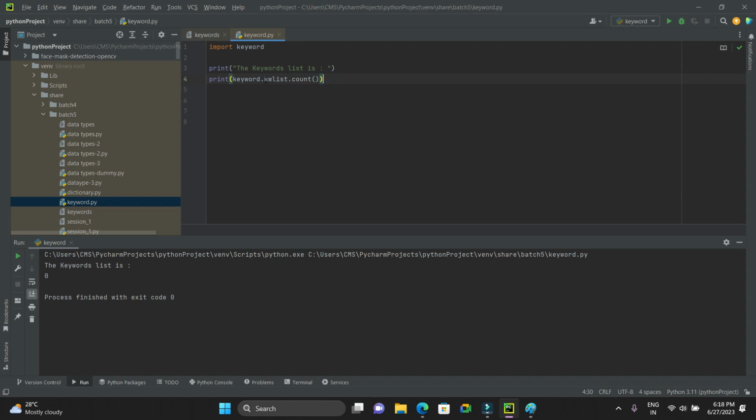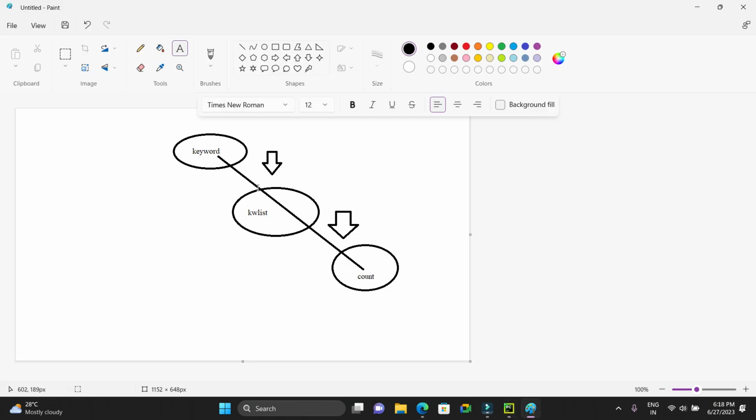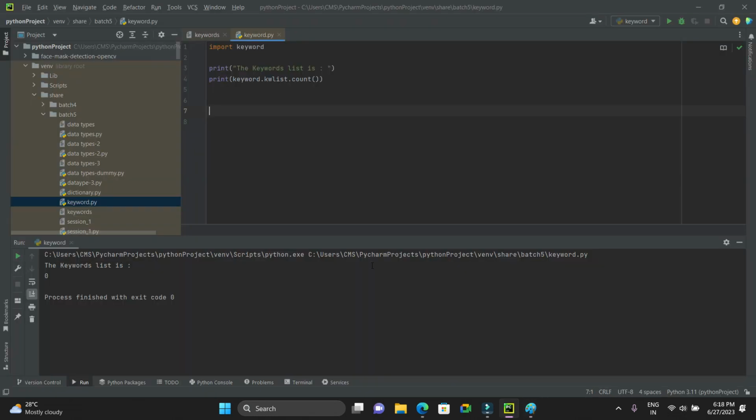But my intention here is to explain the dot operator. Why do we have a dot between keyword and kw list, then between kw list and count? Because that's the reference. Dot is the reference. If you want to access count, you should go through kw list, then keyword. That's the hierarchy, from here to here, here to here. You cannot access this count directly.